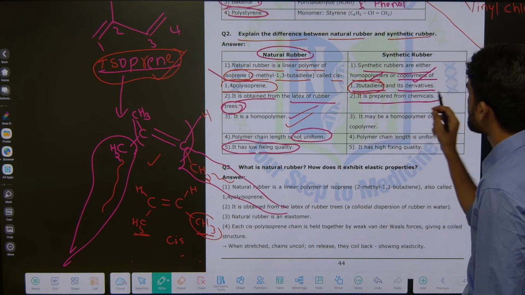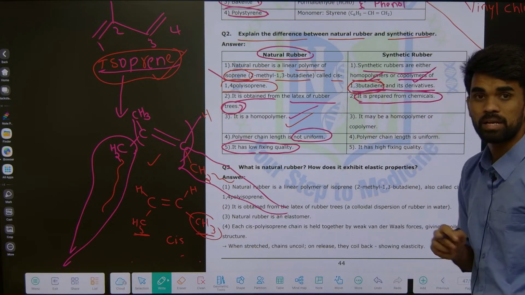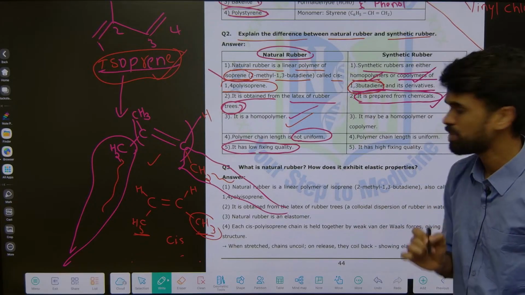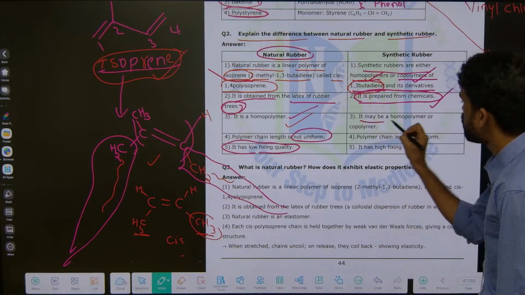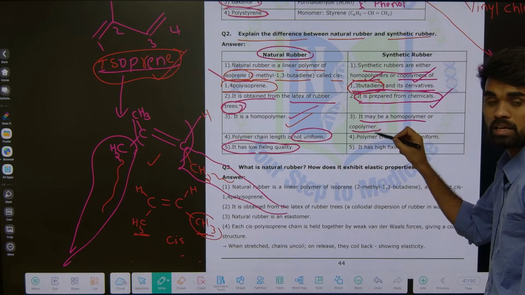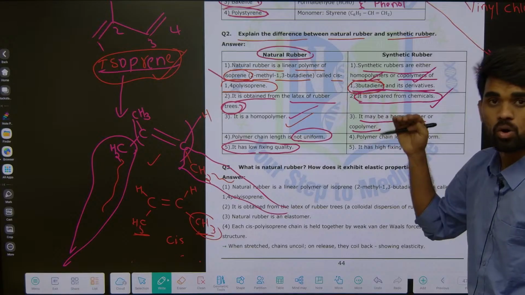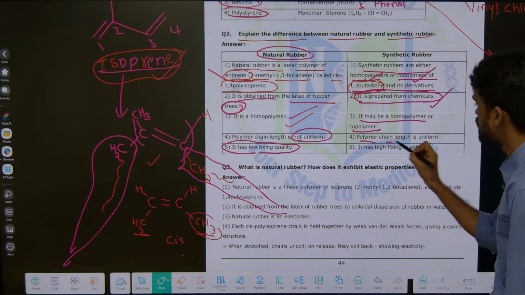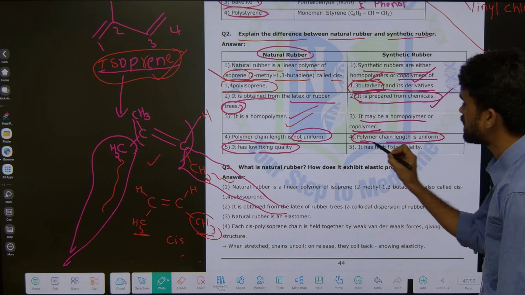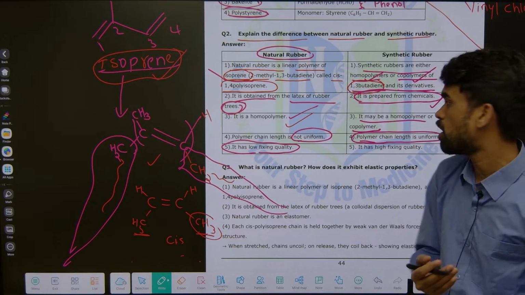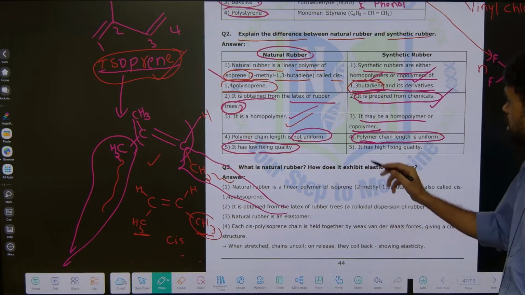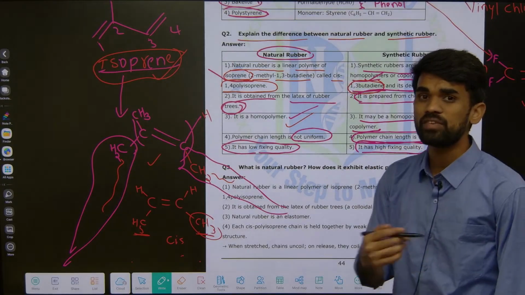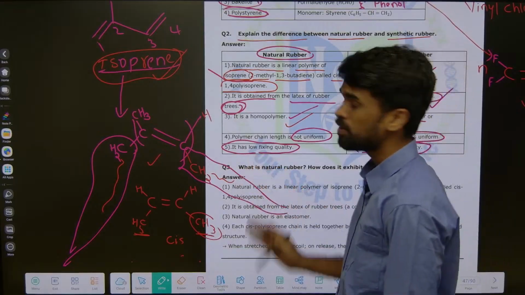It is prepared from chemicals. Synthetic rubber is prepared synthetically in the laboratory, that's why it is mentioned as prepared from chemicals. It may be a homopolymer or a copolymer. Polymer chain length is uniform in synthetic rubber, whereas in natural rubber it is not uniform. Next, synthetic rubber has high fixing quality when compared with natural rubber.